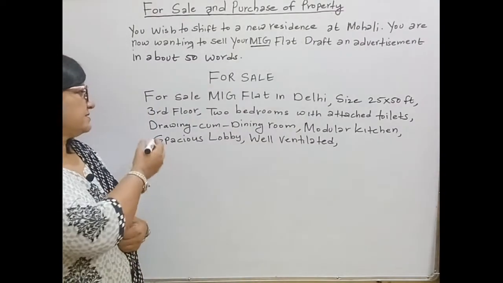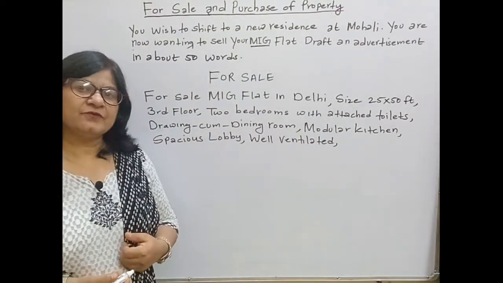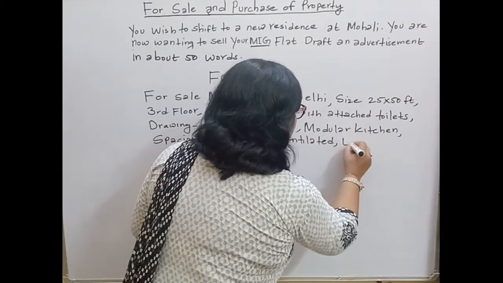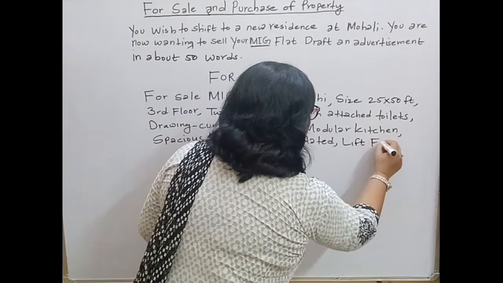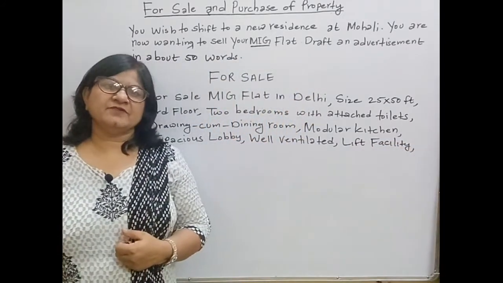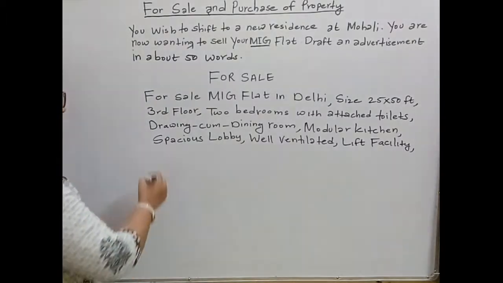Since it is a 3rd floor, we can write lift facility, and then we can write good surroundings,